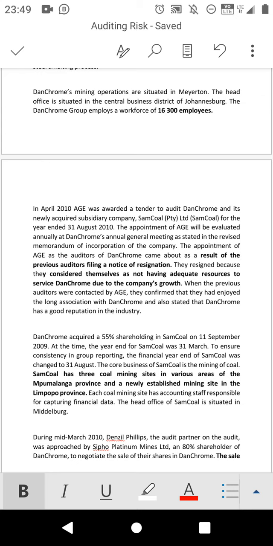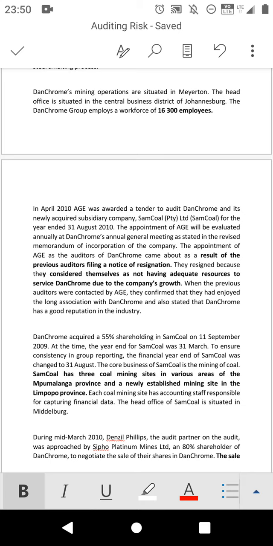Then the other key point that I have noted is that the appointment of the auditor of Dunchrome came about as a result of the previous auditor filing a notice of resignation. They resigned because they considered themselves not having adequate resources to service Dunchrome due to the company's growth.